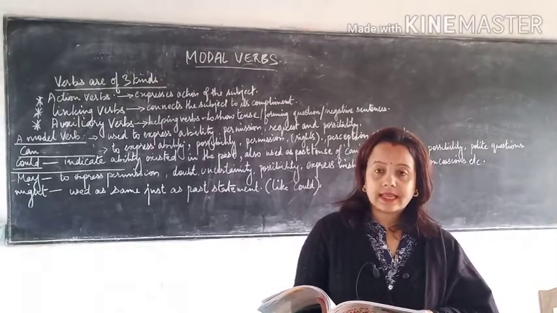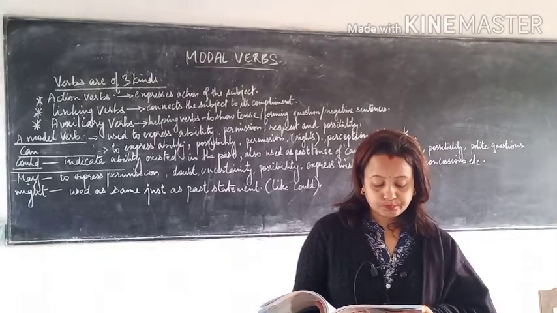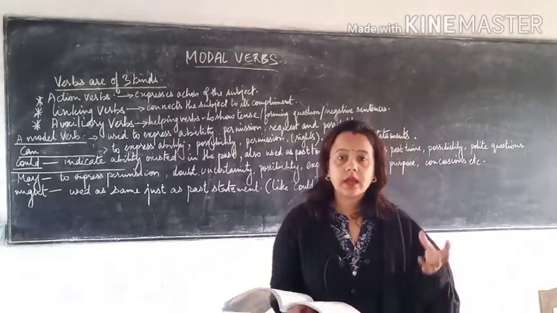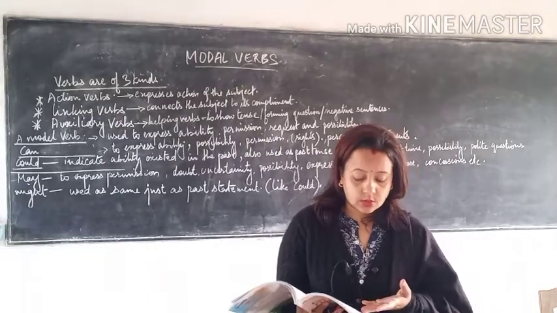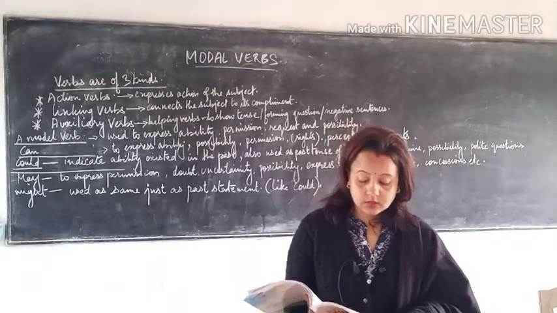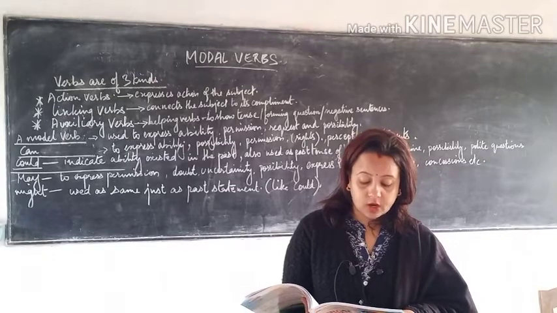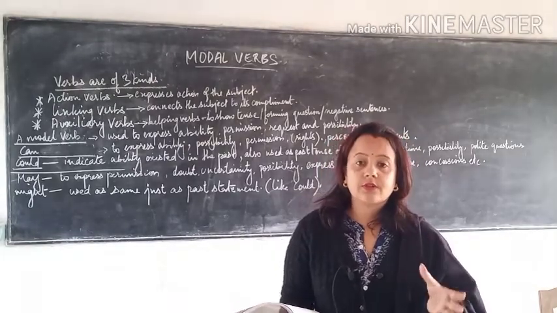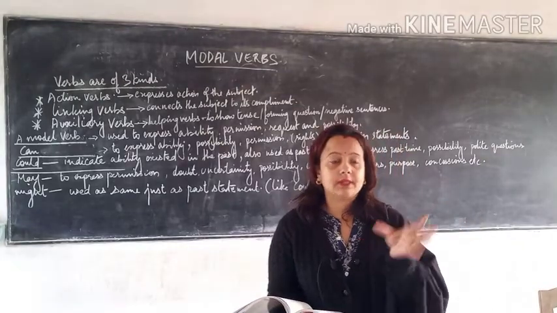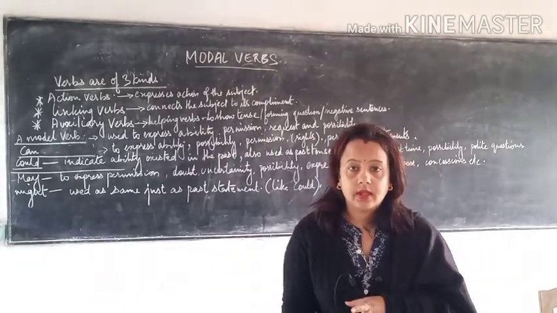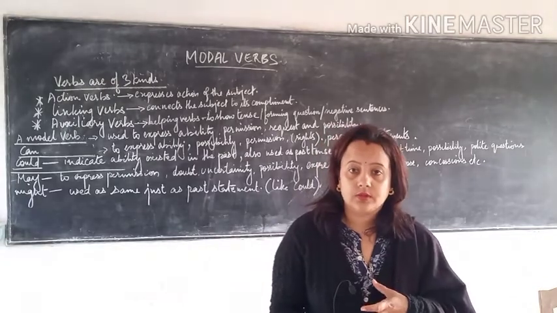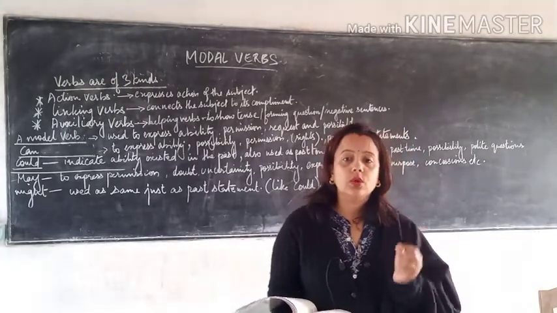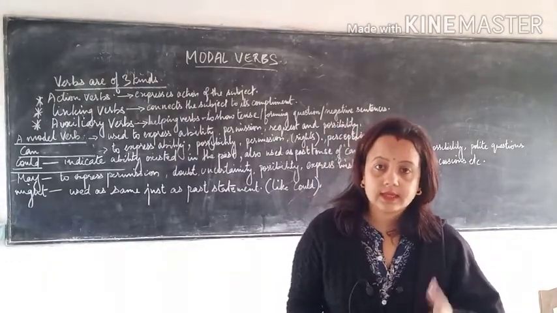Now next is the linking verb. An example of it: He looks tired. Who is the subject here? He. And the word tired is giving a complement. The word looks is the verb, and it is giving a link. That means how is he looking? He is looking tired. If you say he tired, do you think there is any sense? No. So he looks tired means the person looks really tired.